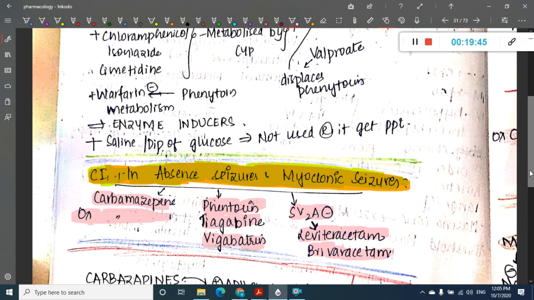What are they? Oxcarbazepine, carbamazepine, phenytoin, tiagabine, vigabatrin, SV2A inhibitors like levetiracetam and brivaracetam. All these are contraindicated in absence and myoclonic seizures. So these are a few anti-epileptic drugs. In our next class we will see some more anti-epileptic drugs.